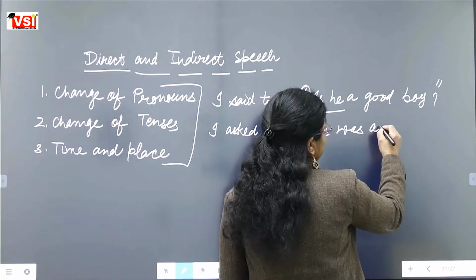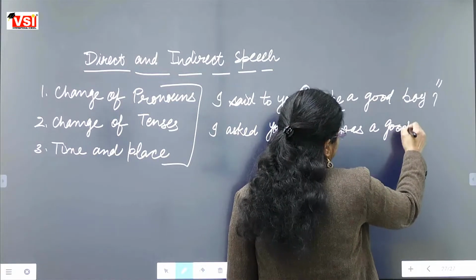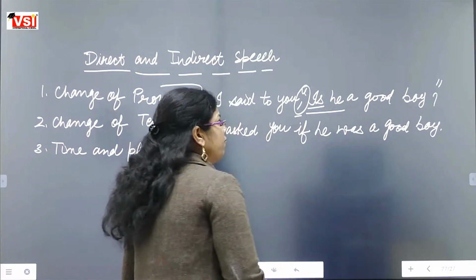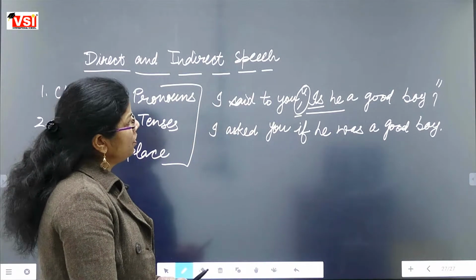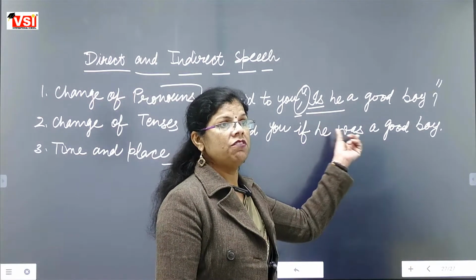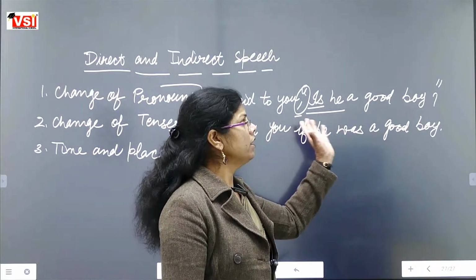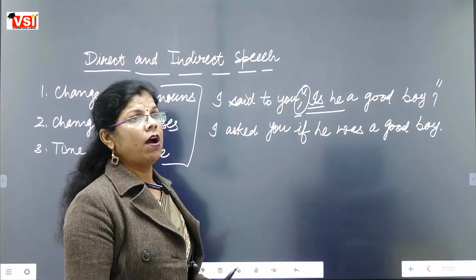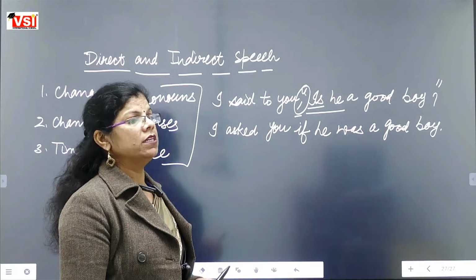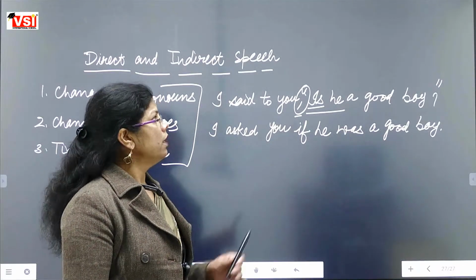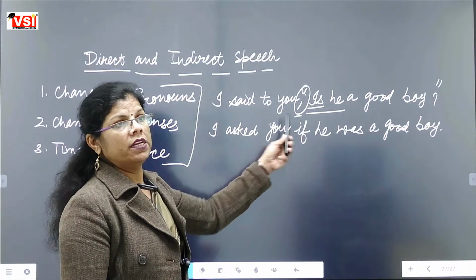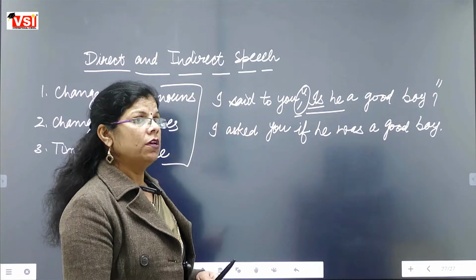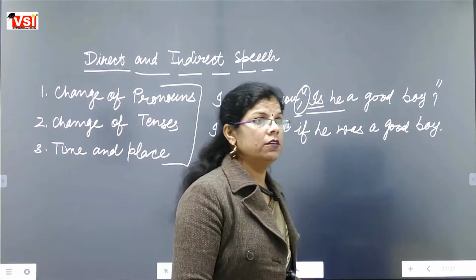He was a good boy. This is the way we change an interrogative sentence that starts with an auxiliary verb from direct speech into indirect speech. I think this is clear to you.